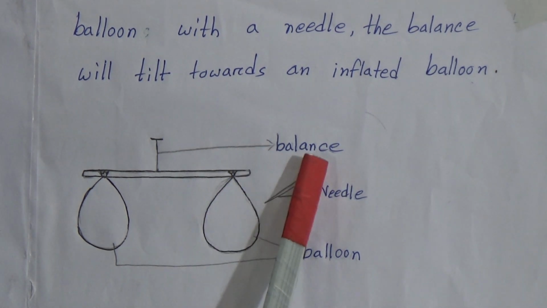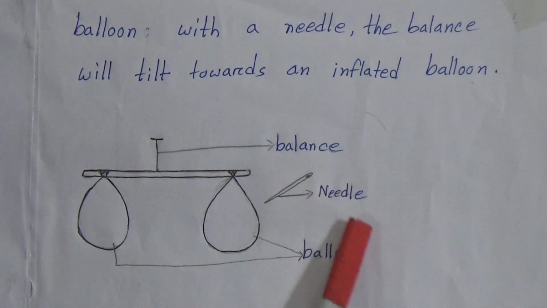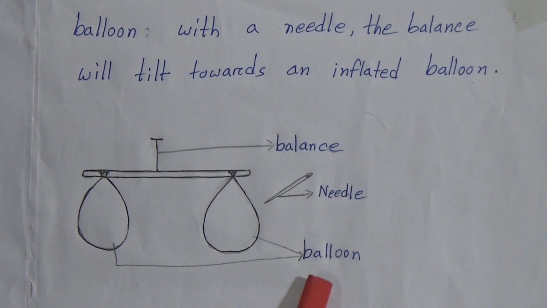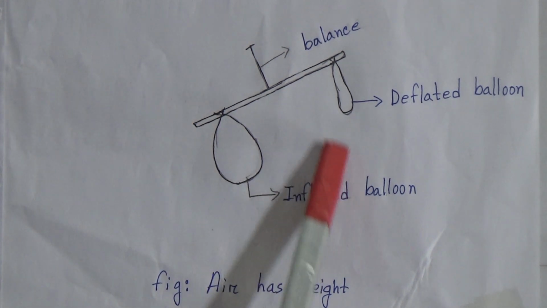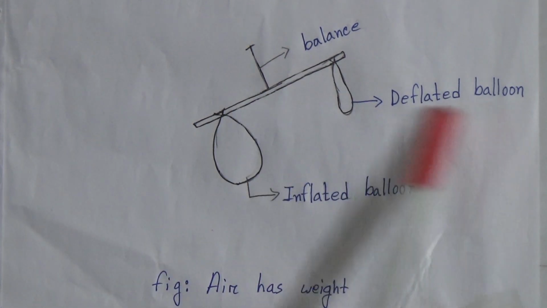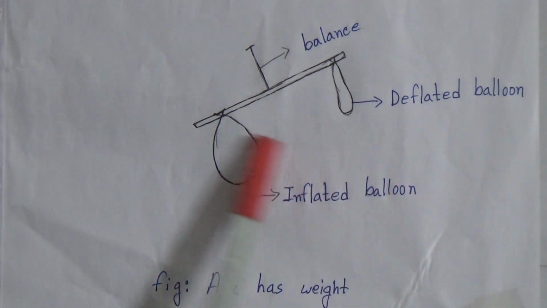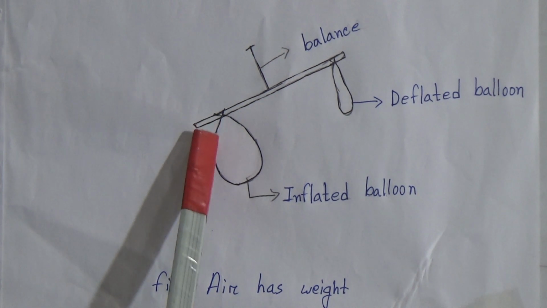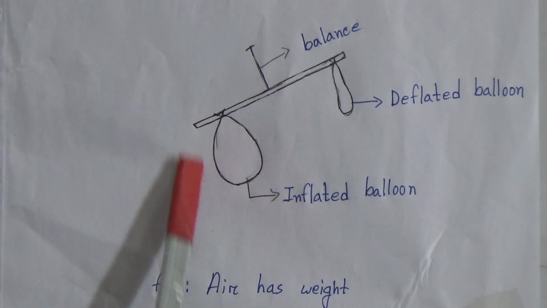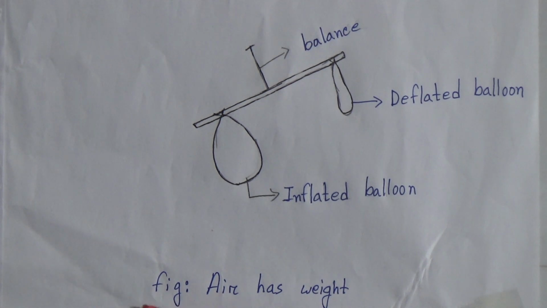Here is the balance. This is the beam balance. This one is the needle, and here are 2 balloons. And when we prick one balloon, it will look like this figure. Here is the balance, deflated. This one is the deflated balloon, and this one is the inflated balloon. That means this beam balance tilts towards the inflated balloon. And here you have to write the figure name. From this experiment, we have come to know that air has weight.